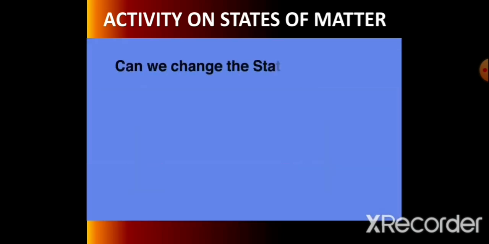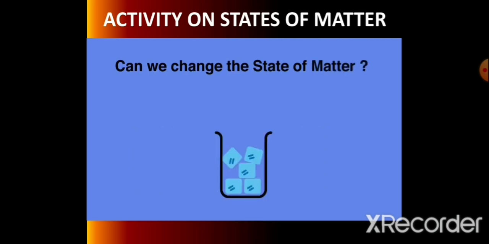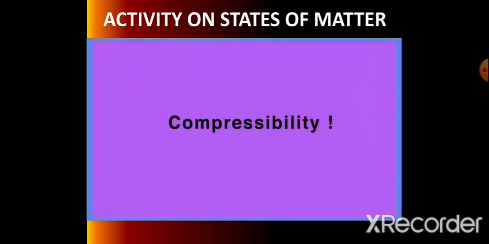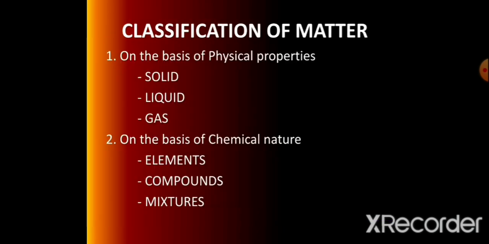Can we change the state of matter? Yes, we know we can. We have seen ice melt into water. Water boils into vapors. We shall learn about the process of change of state of matter by changing the temperature and pressure as a compressibility. On the basis of intermolecular force of attraction, particles remain in different states of matter.